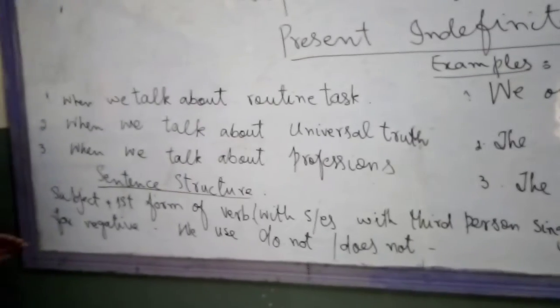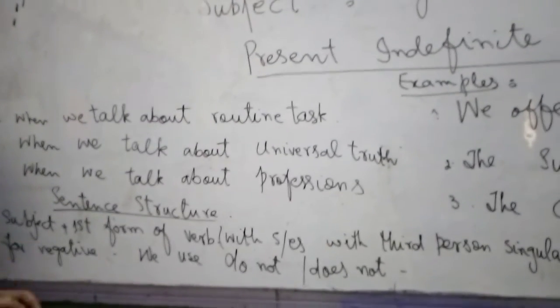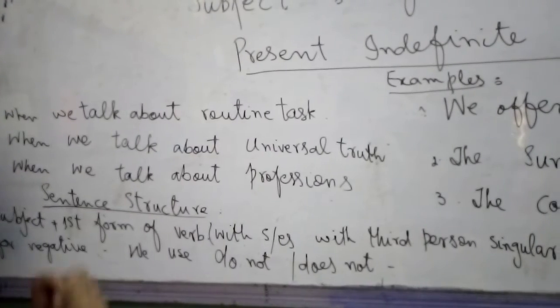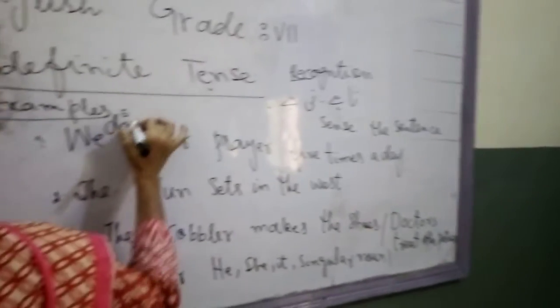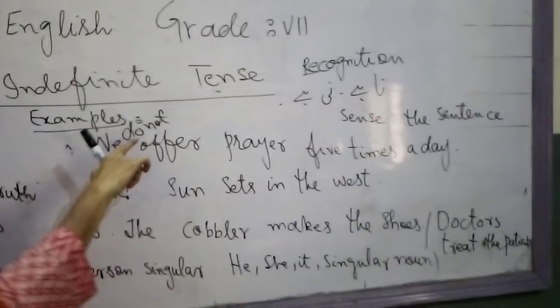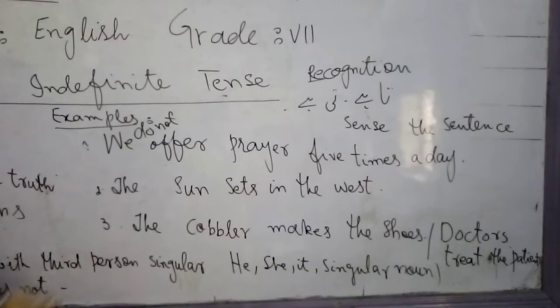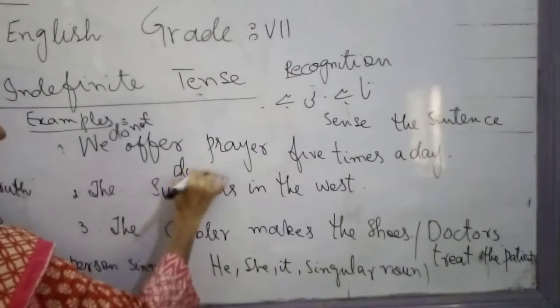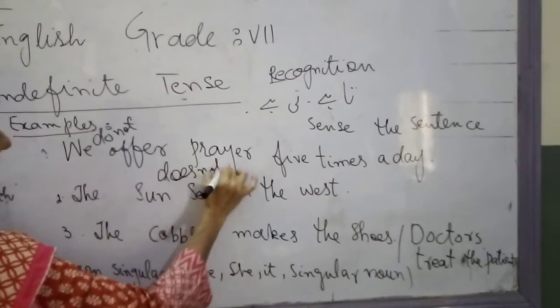For negative sentences, we use do not or does not. For example, we do not offer prayer 5 times a day. This is now our negative sentence. The sun does not set in the west.